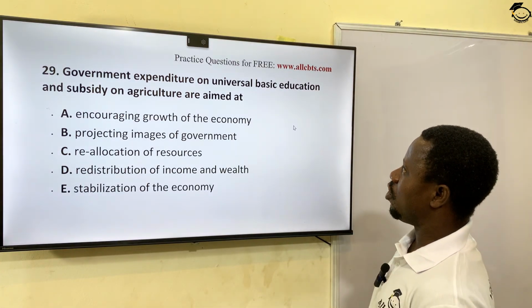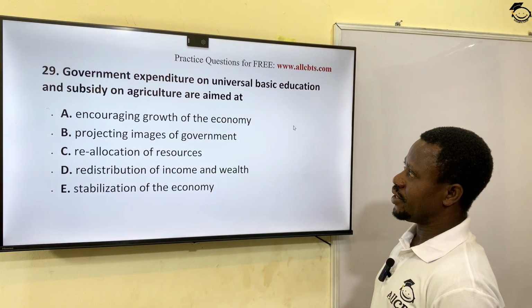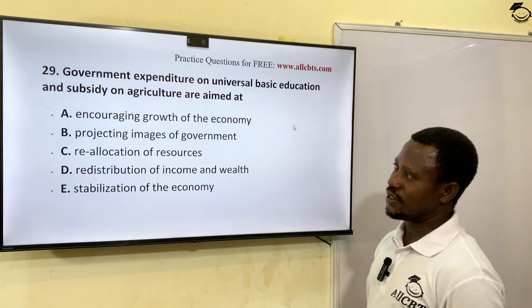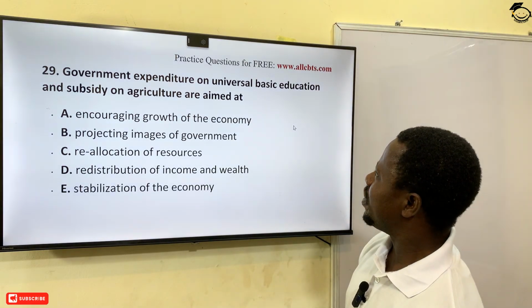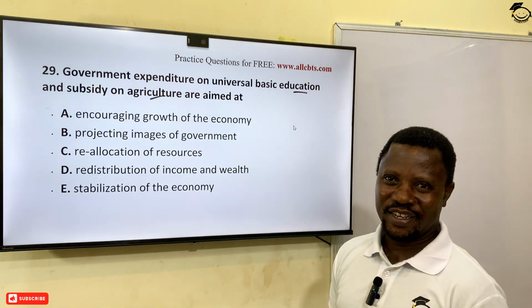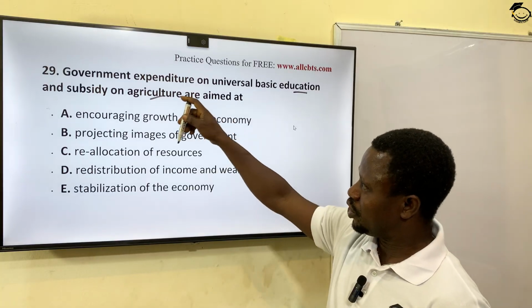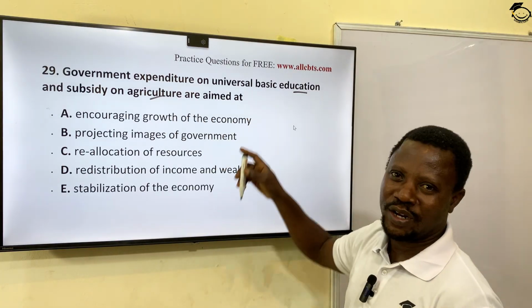Government expenditure on universal basic education and subsidy on agriculture are aimed at what? In other words, why are governments spending money on education and on agriculture? Why do you think it's necessary? What do you think government want to achieve when they spend money on education and agriculture?